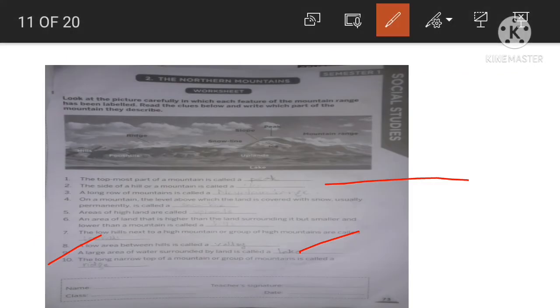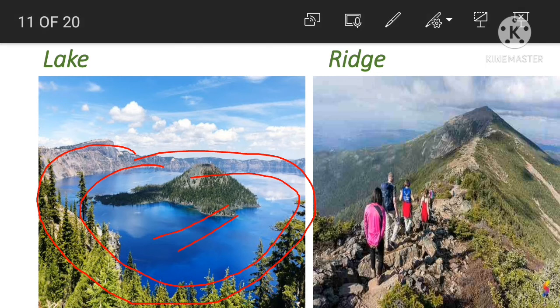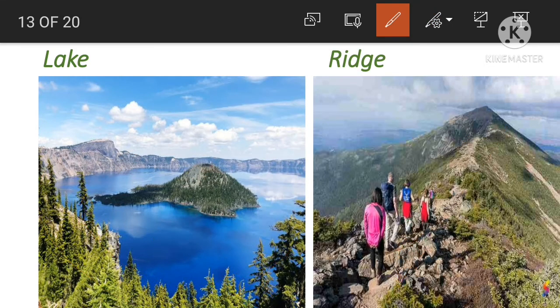Next, question number 10. The long narrow top of a mountain or group of mountains is called a ridge. See, here we can see this is the top of the mountain. This portion of a hill or a mountain is called ridge. So this is the mountain. This place is known as ridge. It is narrow. Okay, this is not big or wide.